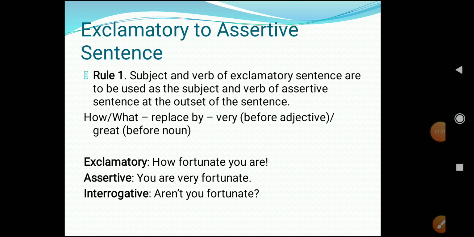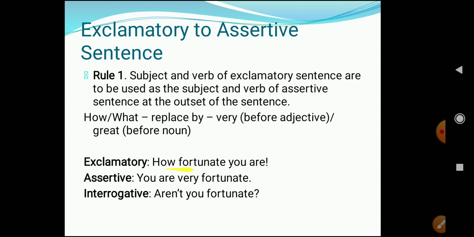Rule 1 says that the subject and verb of the exclamatory sentence are to be used as the subject and verb of the assertive sentence at the outset of the sentence. At the outset of sentence means what? At the beginning of the sentence. And if in exclamatory sentence the word how or what is used, we have to replace it by very before an adjective and great before a noun. For example, see this sentence.